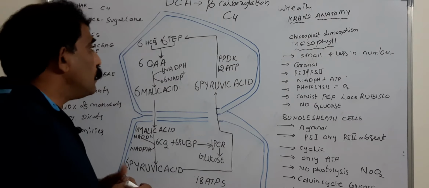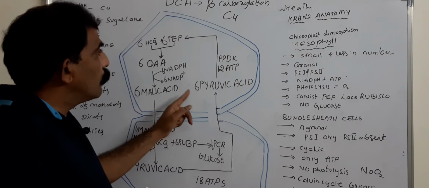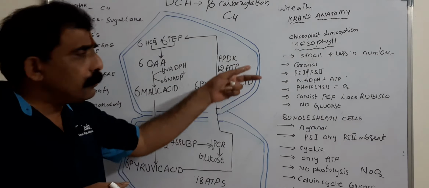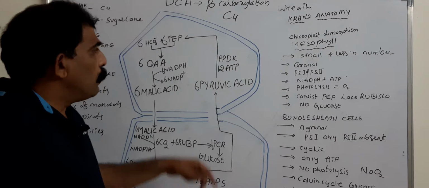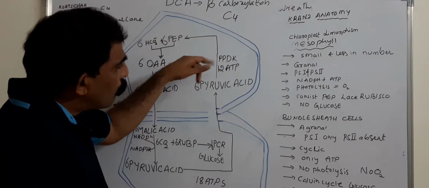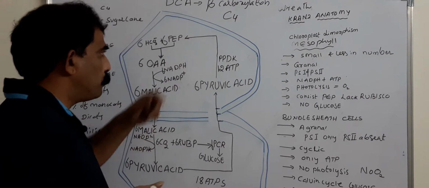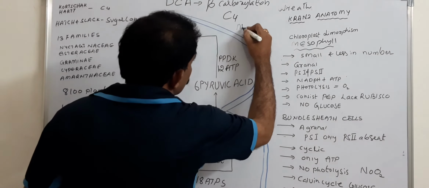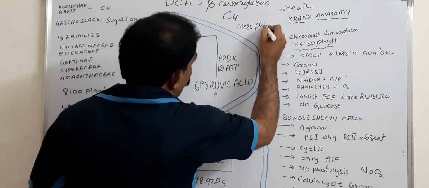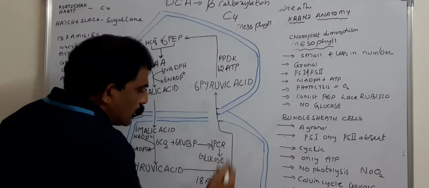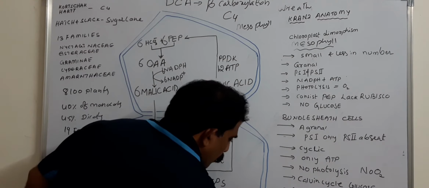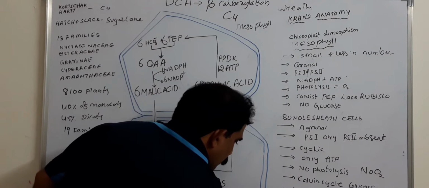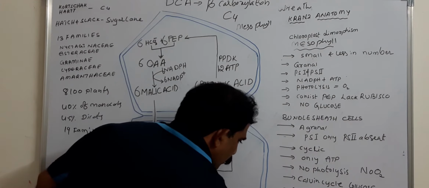PEP is present in which cells? Mesophyll cells. Whereas RuBP is present in bundle sheath cells. PEP carboxylase is present in mesophyll cells. RuBP and RuBP carboxylase are present in bundle sheath cells.